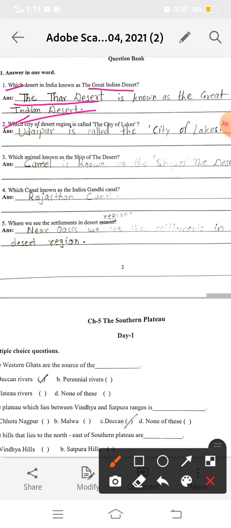Now second is, which city of the desert region is called the city of lakes? It is Udaipur. Udaipur is called the city of lakes. Udaipur has many lakes. I told you about the important lakes located in Udaipur during the explanation, and I am going to repeat it. The 5 important lakes of Udaipur.